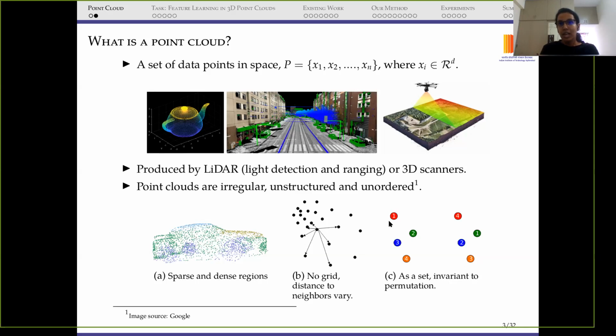By unordered, we mean that as a set, these points are invariant to permutation. For example, in subfigure C, we can see that if this red point is placed at position 1 in the matrix or in the order, or if we place it at the fourth position, it won't make any difference. So in general, I would say we need a network which should be able to learn embeddings that are invariant to permutation. So this was about the point cloud.